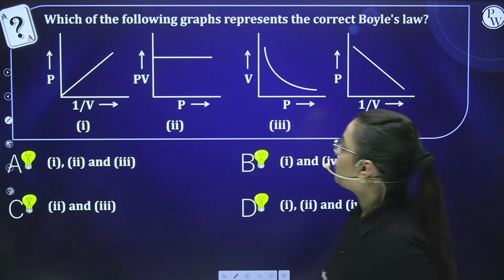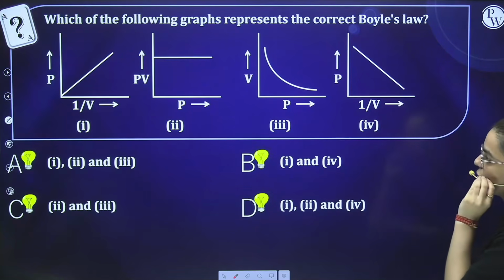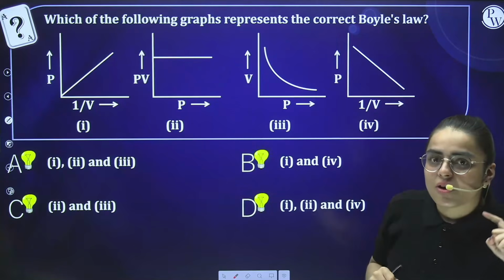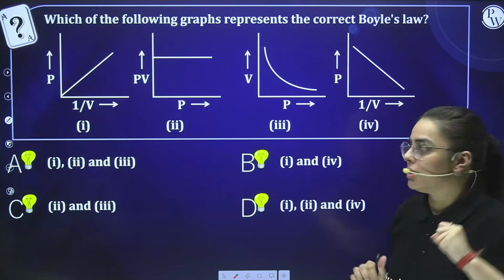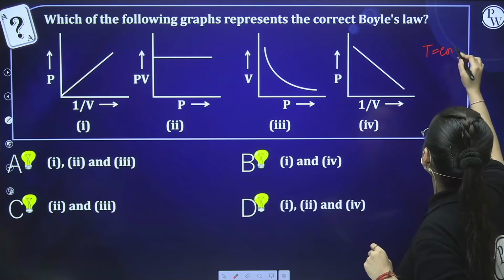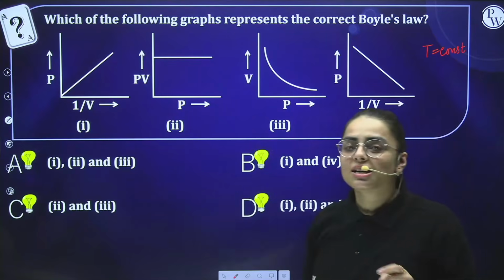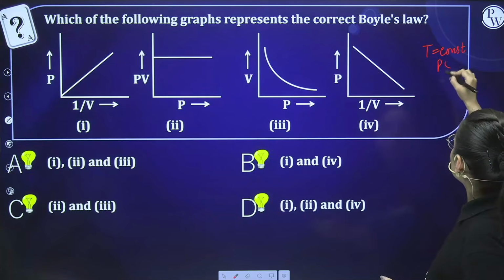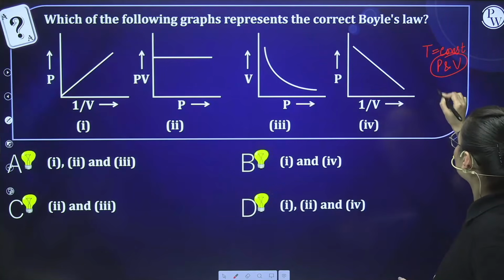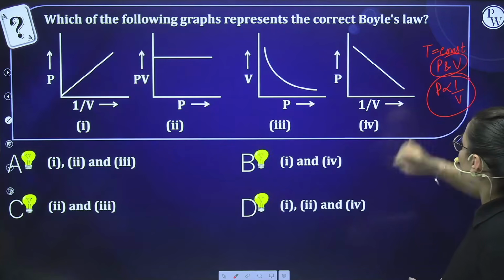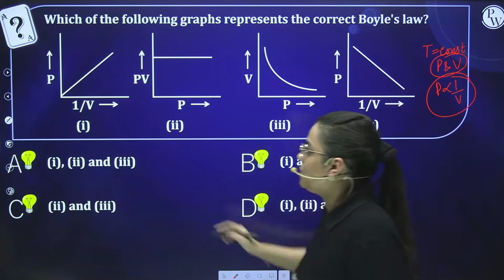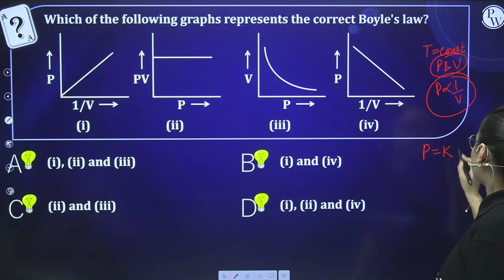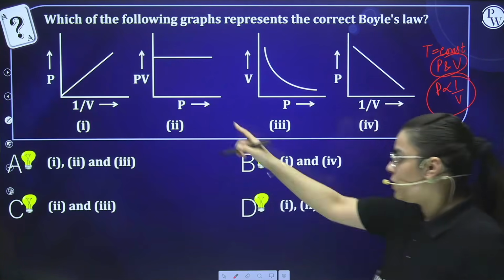Which of the following graphs represents the correct Boyle's law? In which of the following is Boyle's law represented correctly? Now what was Boyle's law? Boyle's law stated that temperature is kept constant. If you remember, when one of the state variables is kept constant, we establish the relationship between the other two, that was pressure and volume. And pressure was inversely proportional to volume. So when we develop a graph between pressure and volume, it came out to be a straight line, because here it is represented like this. So the first is correct.